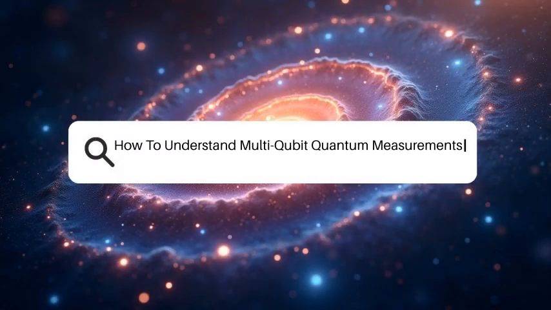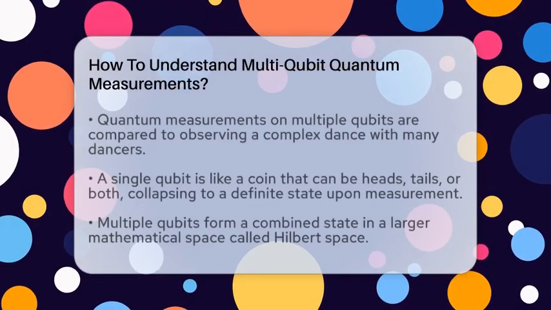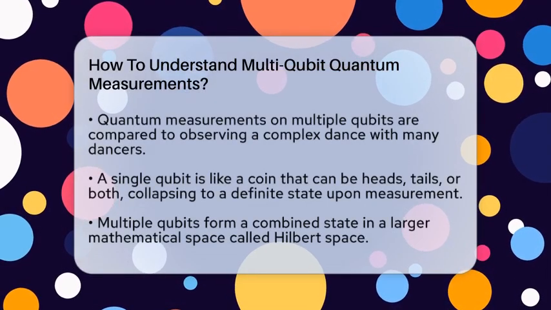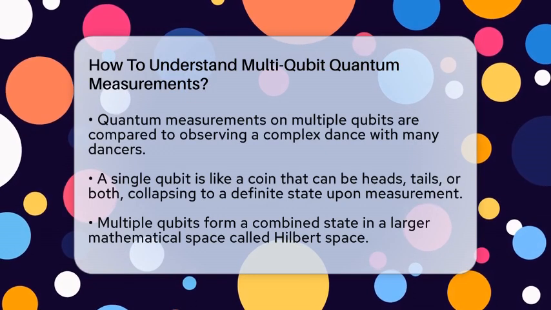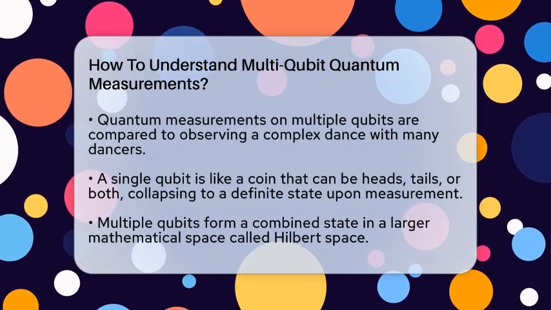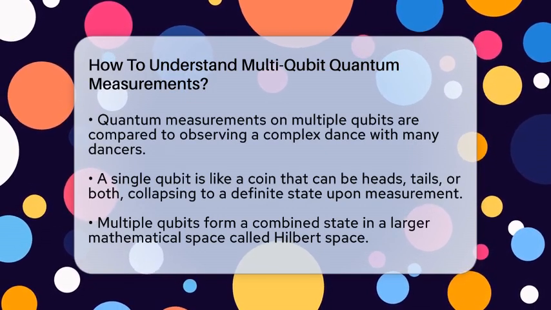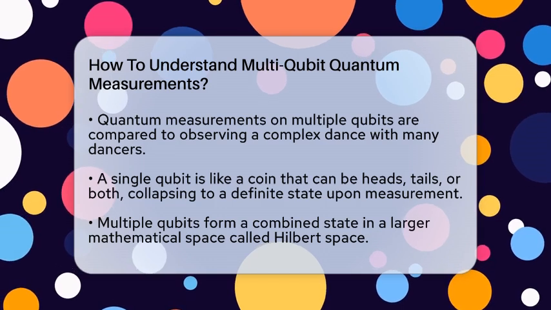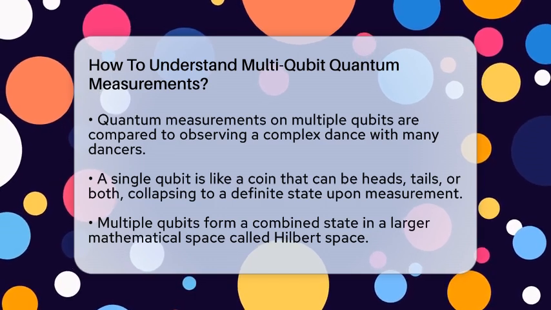How to understand multi-qubit quantum measurements. Imagine trying to watch a complex dance where many dancers move together or separately. Quantum measurements on multiple qubits are just like observing this dance, but with tiny particles that follow strange rules. Let's break it down step by step.